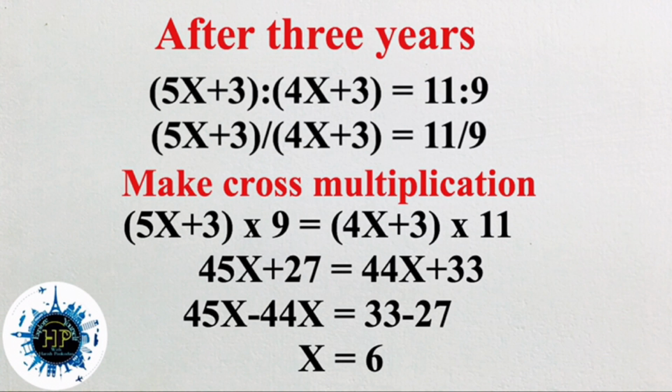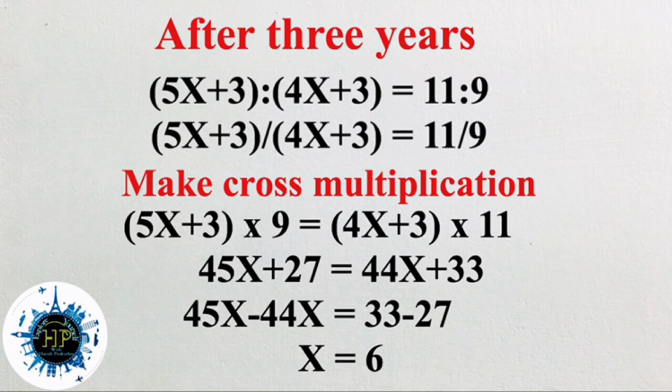Positive 44x becomes negative when it moves from right to left, so it is 45x minus 44x. 33 is already on the right, so we move 27 to the right, where positive 27 becomes negative 27. So 45x minus 44x is equal to 33 minus 27.